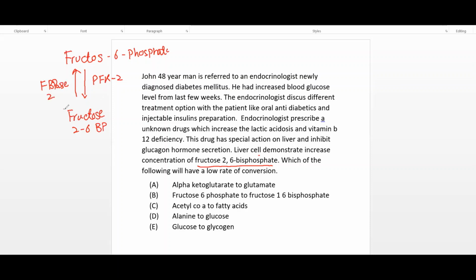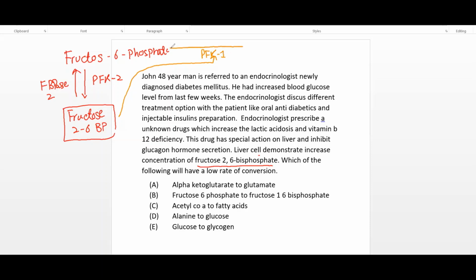So fructose 2,6 bisphosphate leads to increased activity of the PFK1, phosphofructokinase 1 enzyme.